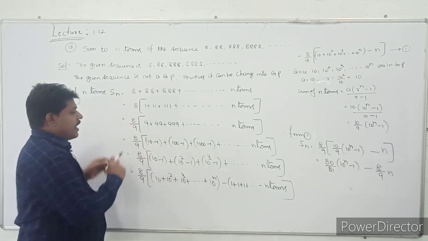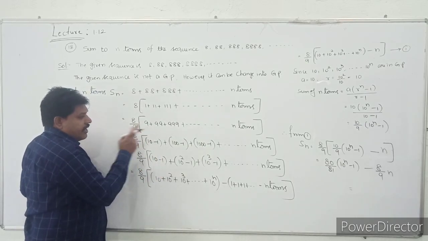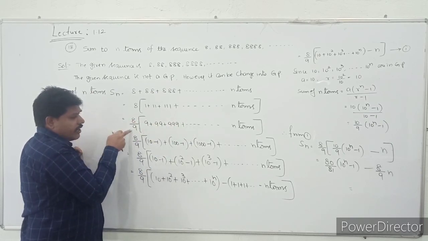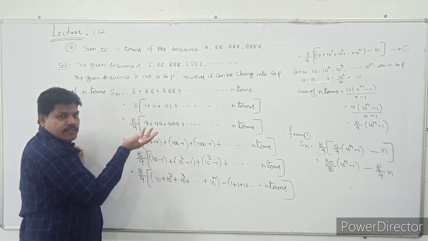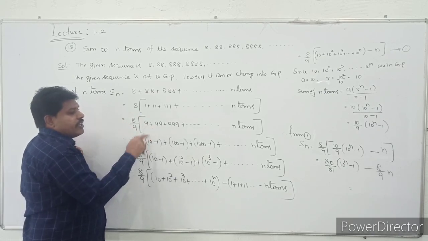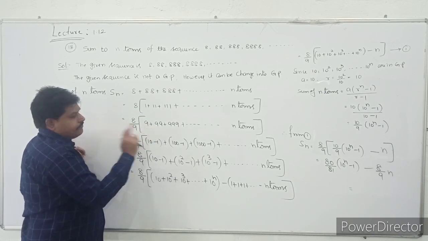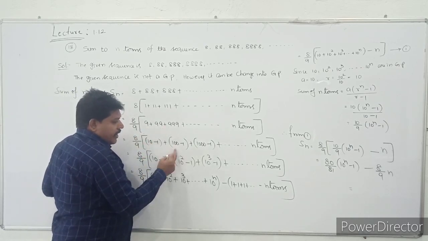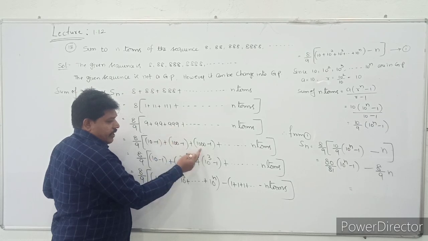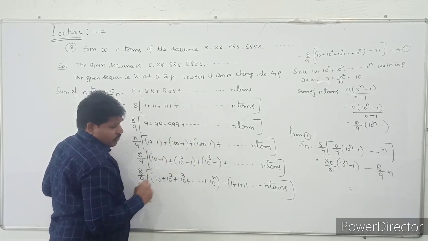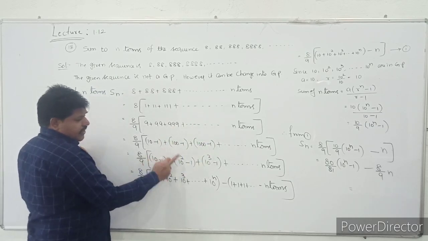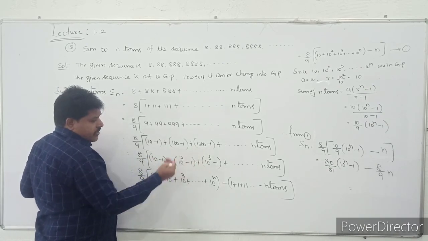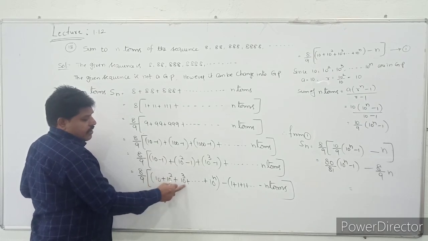Just I am multiplying and dividing with 9. If you take the 9 common inside, take it out, and if you cancel, you will get the same term. Nothing will happen. Understand that? By our convenience, I am multiplying and dividing with 9. So 9 you write as 10 minus 1, 99 as 100 minus 1, 999 as 1000 minus 1, and so on up to n terms. 100 you can write as 10 square, 1000 as 10 cube. So first we can take the tens: 10, 10 square, 10 cube and so on.